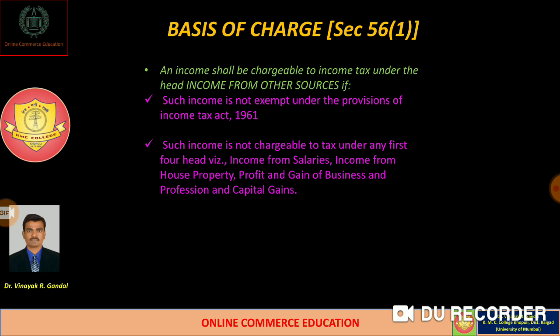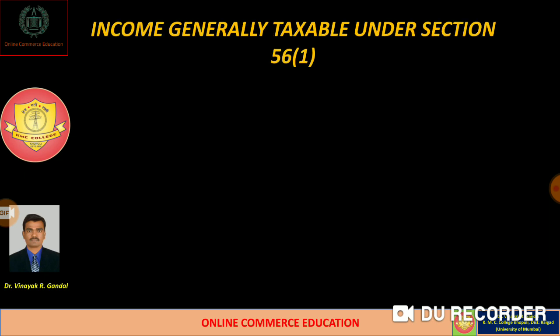So whatever income is not covered under these four heads of income is covered under the head of income from other sources and chargeable to tax. Third provision, the income from other sources is therefore a residuary head of income. So these are the provisions in relation to the basis of charge of income under the head of other sources.